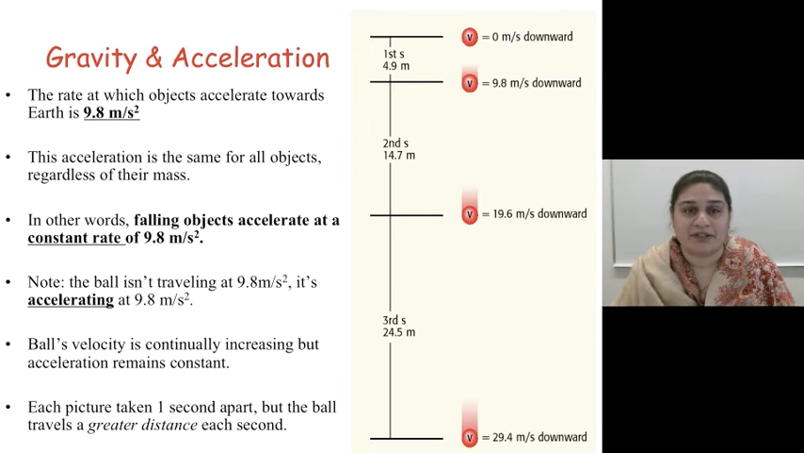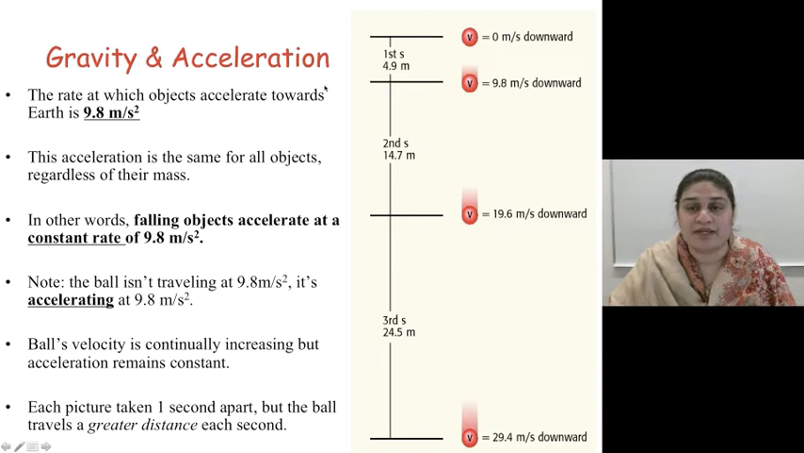So, gravity and acceleration. The rate at which objects accelerate towards the Earth is 9.8 meters per second squared. This acceleration is the same for all objects, regardless of their mass. In other words, falling objects accelerate at a constant rate of 9.8 meters per second squared. Note, the ball is not traveling at 9.8 meters per second, it is accelerating at 9.8 meters per second squared. So in general, the ball's velocity will continuously increase. However, its acceleration will remain constant.